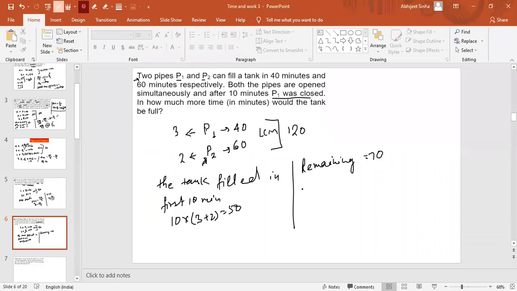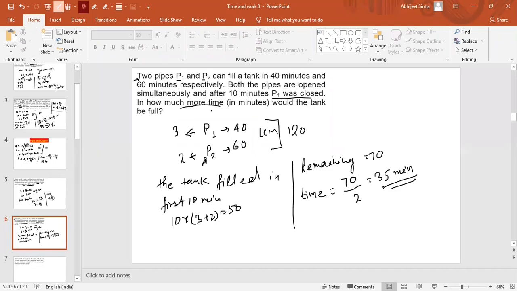So P2 will take how much time? The remaining work is 70, and the efficiency of P2 is 2. So P2 will take 35 more minutes to fill the tank. So the answer will be 35. Why? Because it says in how much more time.